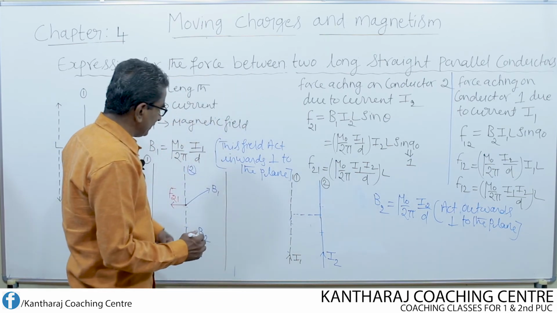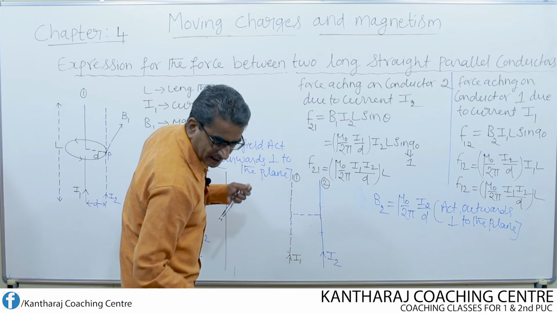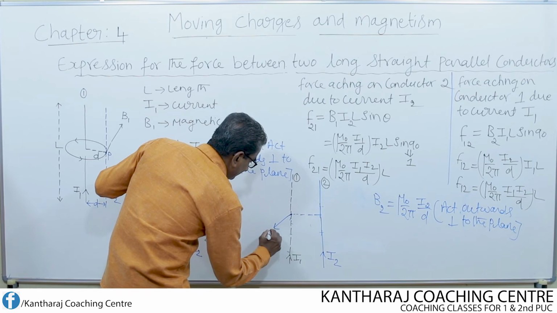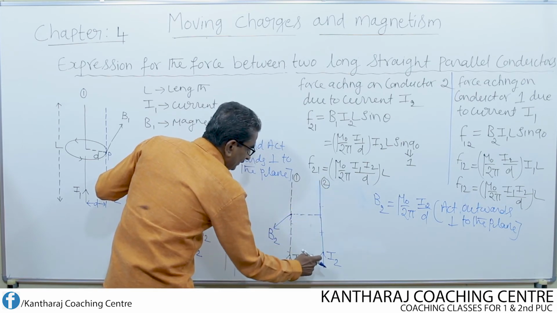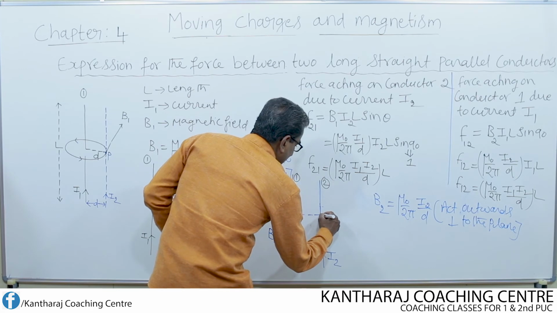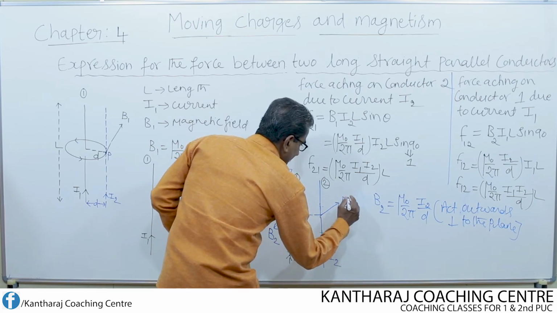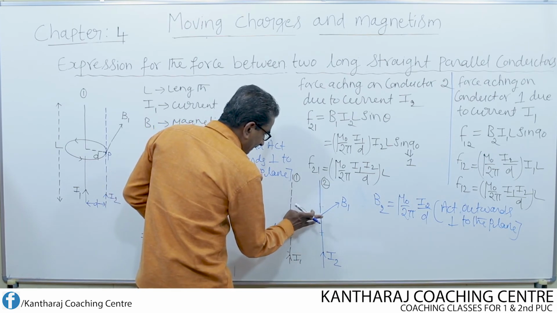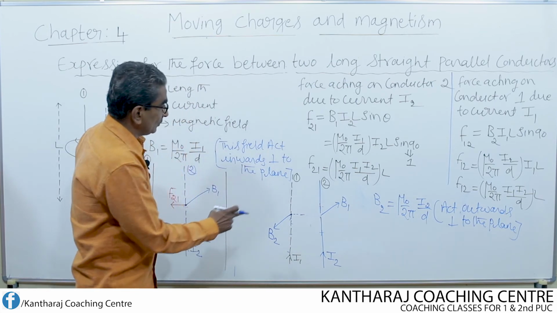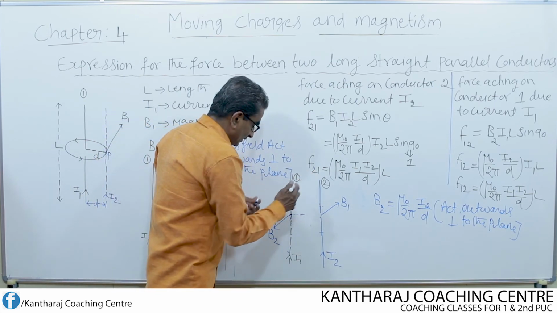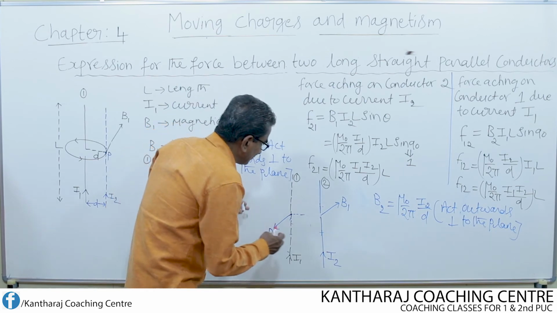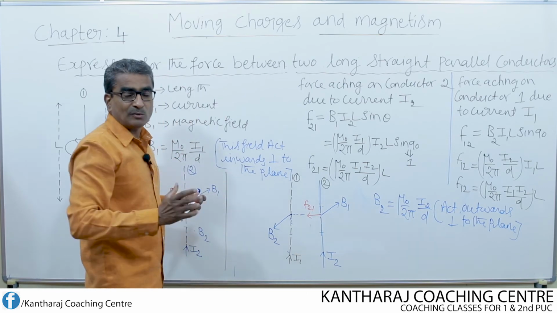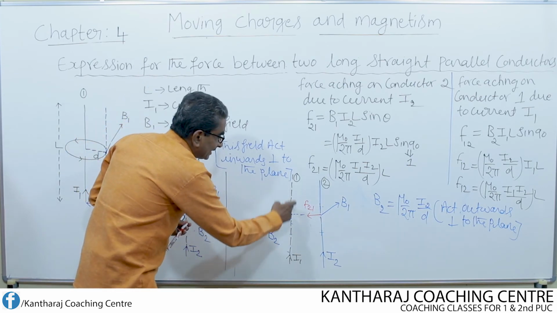So what is the field now acting on this conductor? The field acting on this conductor at the point Q is directed outwards. The field acting on the second conductor is directed inwards, B1. Now the force acting on conductor 2 is given by F21, and it is directed like this.